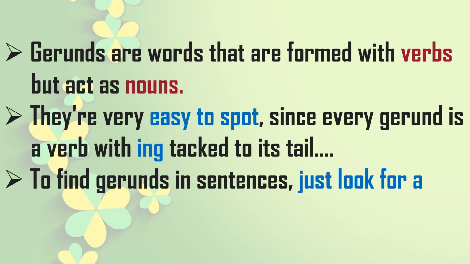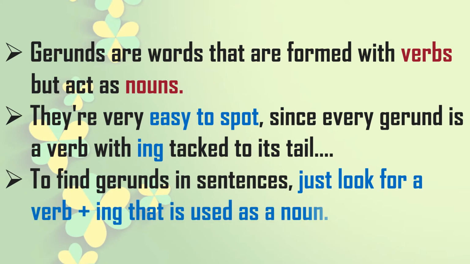To find gerunds in a sentence, just look for a verb plus ing that is used as a noun. This is the condition, that it should be used as a noun in that sentence. Now what is a noun? You have already learned for so many years, so that is not the question. So how to find the gerunds in the sentences? You have to see that it is a verb plus ing and it is used as a noun in that sentence.